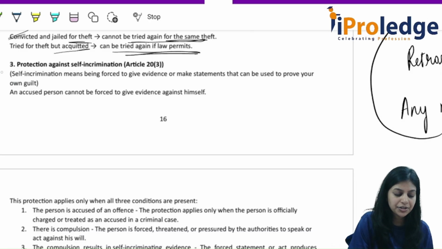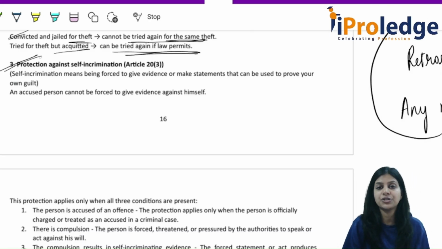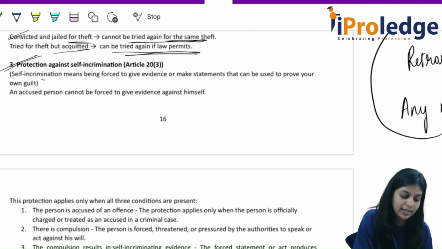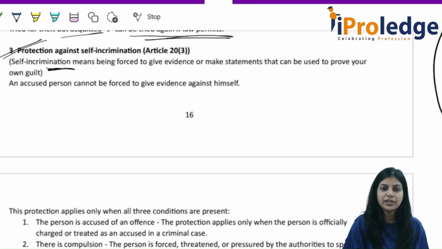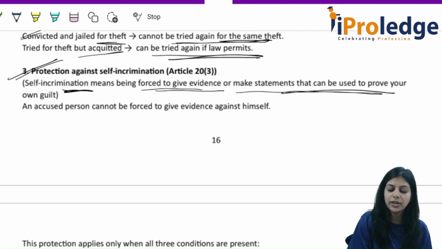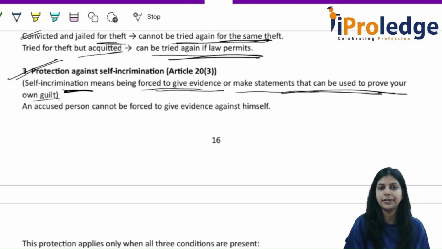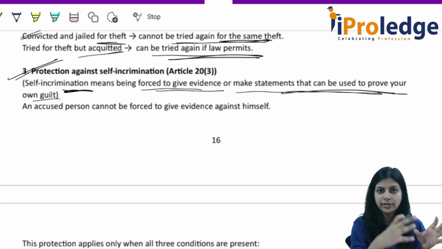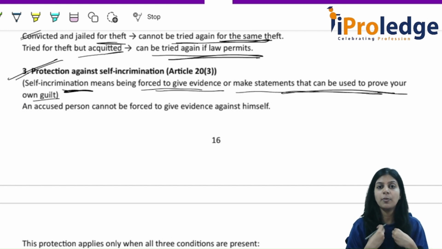Next, protection against self-incrimination. What do you mean by self-incrimination? Self-incrimination means a person is forced to give evidence or make a statement that can be used to prove their own guilt. A person is accused of an offense and is compelled, forced to say that yes, I committed the offense.